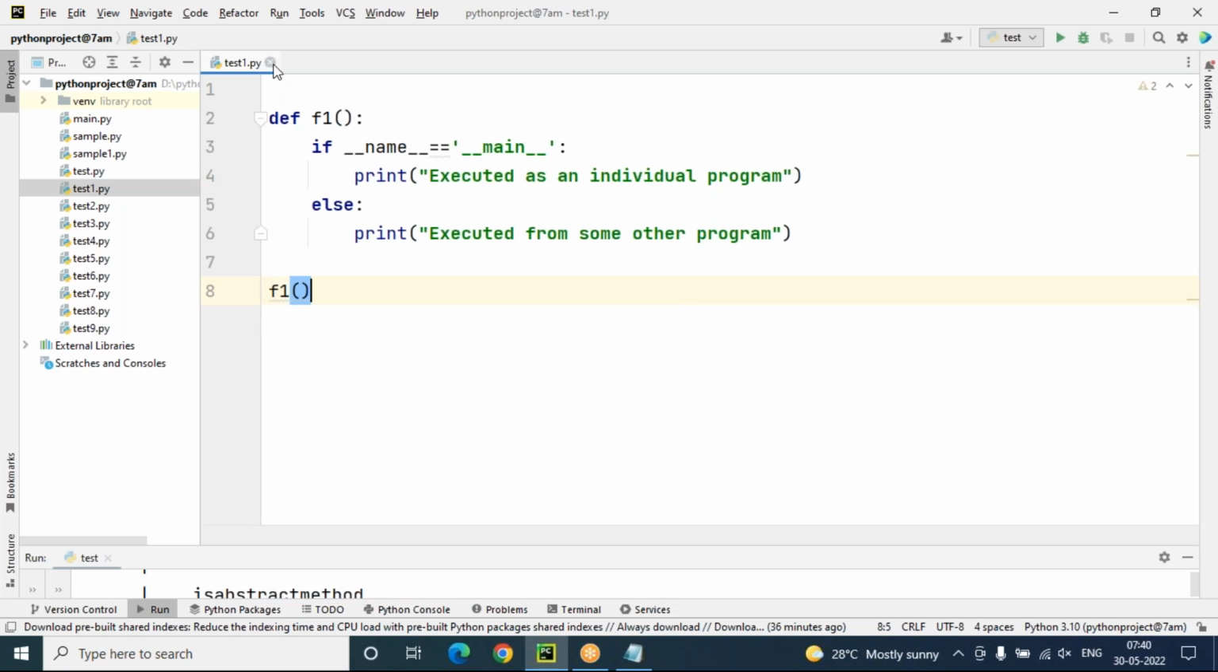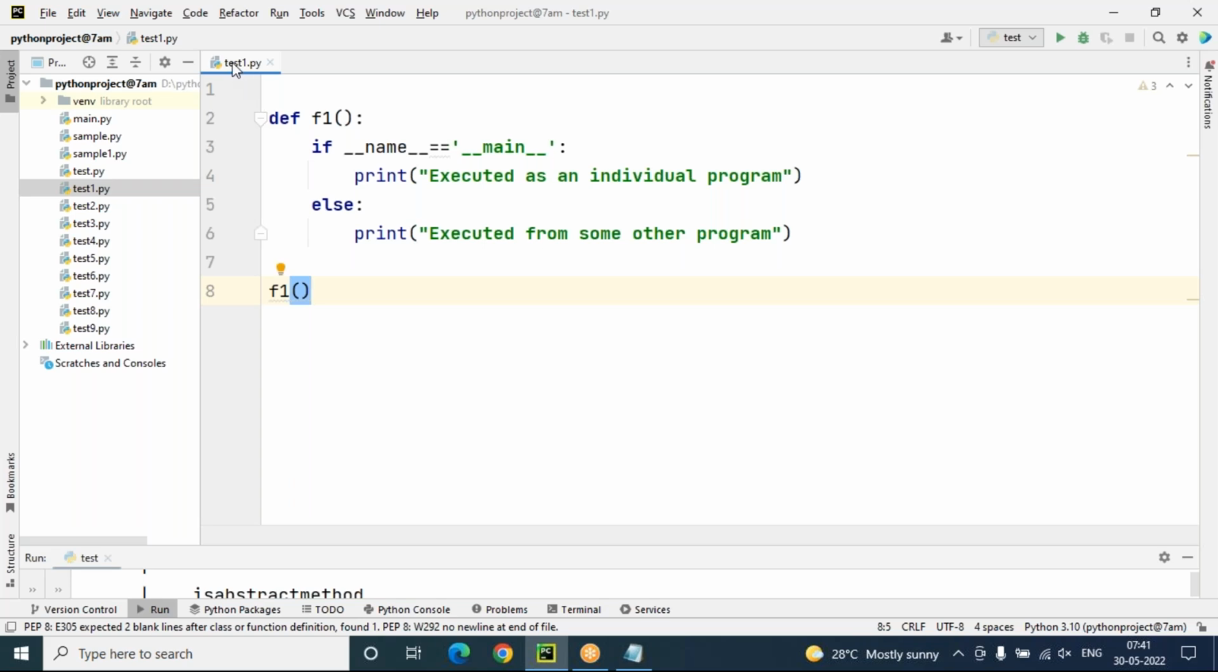Now tell me here, I created one file called test1.py. This is my program name. In this program, I have written simply one function called f1. In this function, I'm just checking the special variable value. If __name__ equals __main__, then it is executed as an individual program. It will not depend on any other programs. Otherwise, it is executed from some other program.